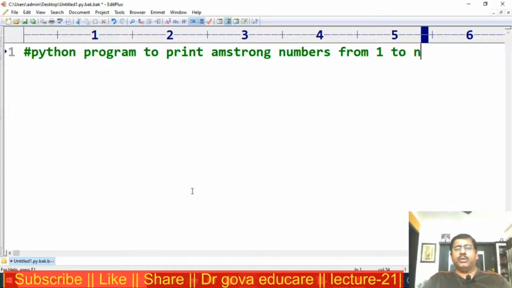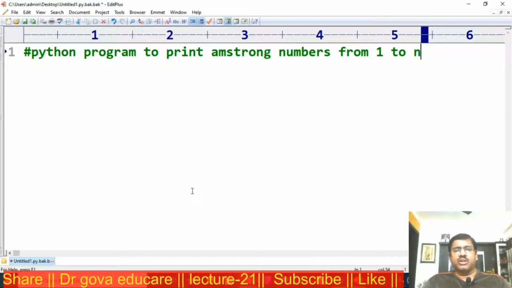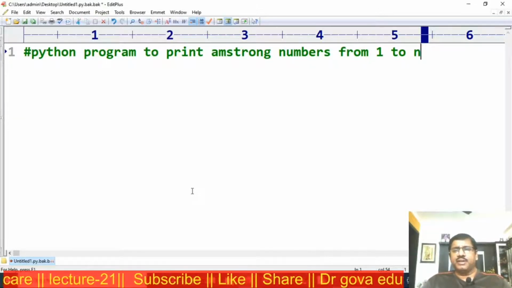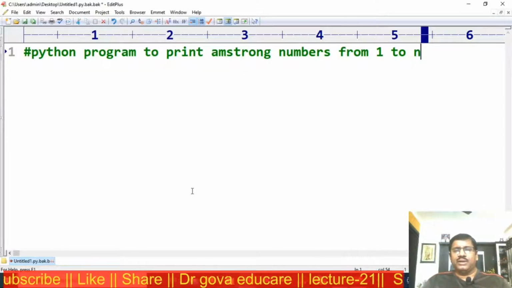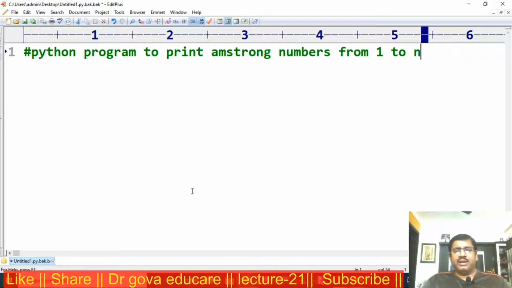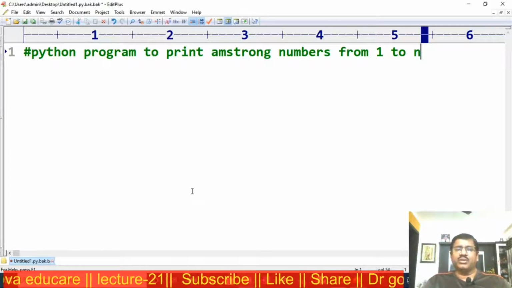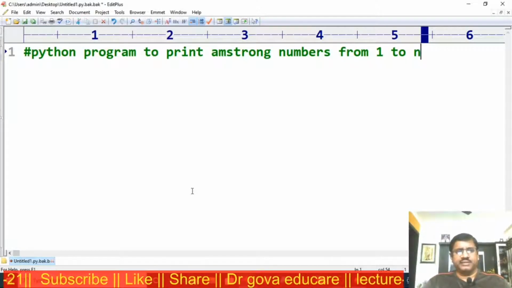Now, all single digit numbers are Armstrong numbers. There is no 2-digit Armstrong number. Now, the next 3-digit numbers, 4-digit numbers and so on, we get the remaining Armstrong numbers.